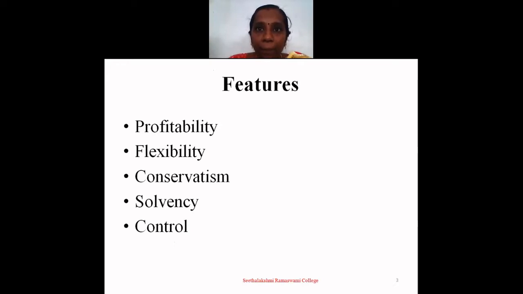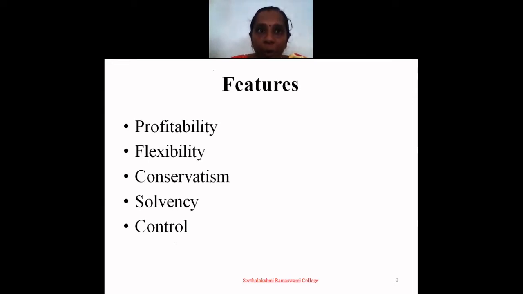Profitability means capital structure should be beneficial to shareholders. Use of debt in capital structure helps to magnify the earnings to the shareholders under favorable conditions. The next one is flexibility. Business conditions are dynamic. It should be possible for the company to adapt its capital structure to meet the changing conditions. The next one is conservatism.